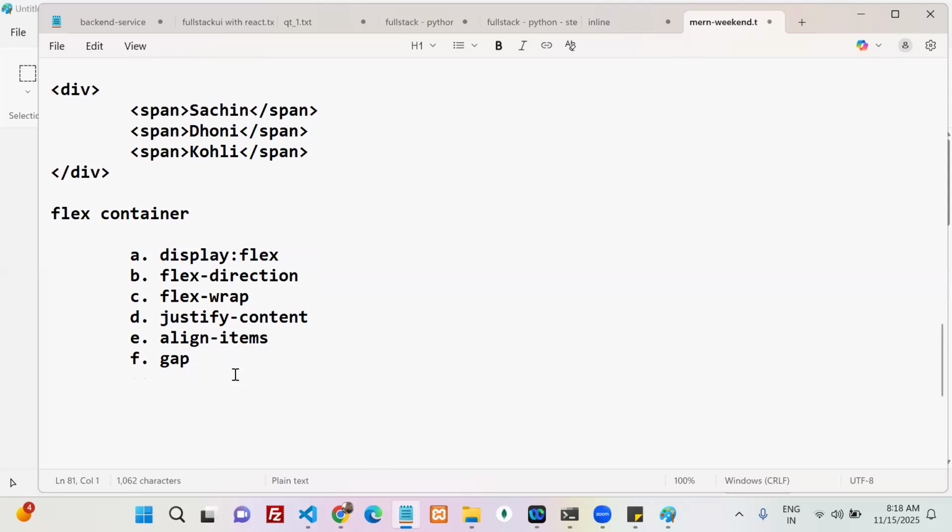What is the next terminology? The container contains flex items.